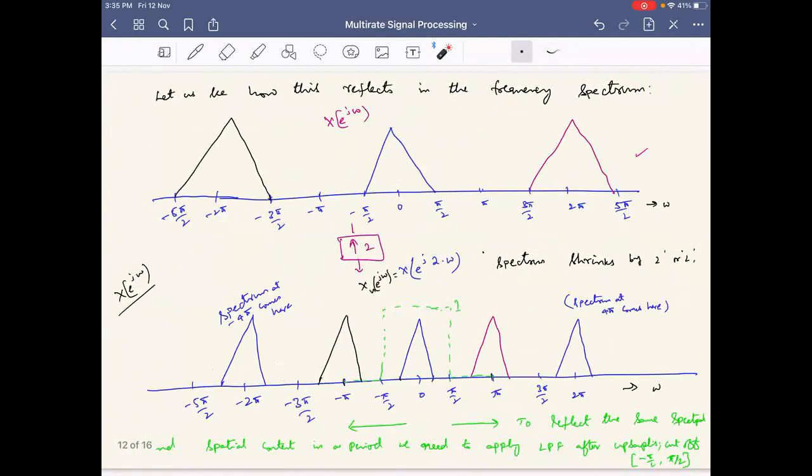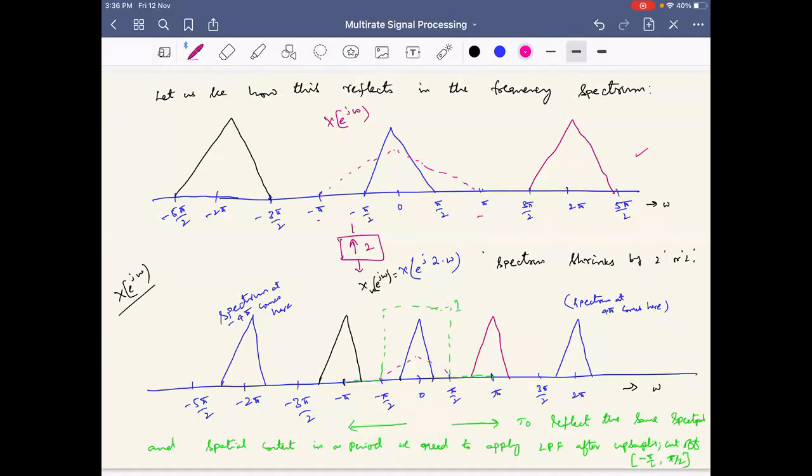After. Okay, if I apply it before, what will happen? Assume that there is a signal like this. I upsample it now. If I upsample this again, minus pi to pi will come again from minus pi by 2 to pi by 2. Okay, it will be like this. Information is lost.